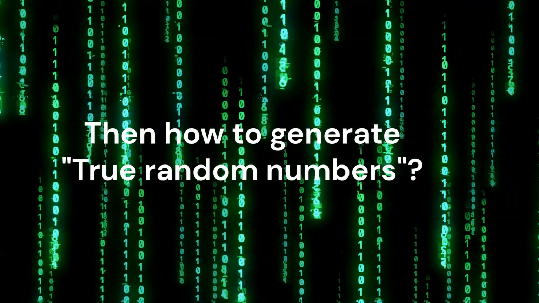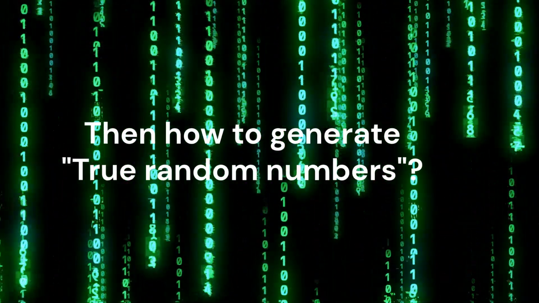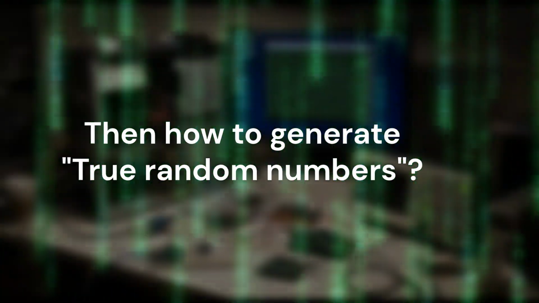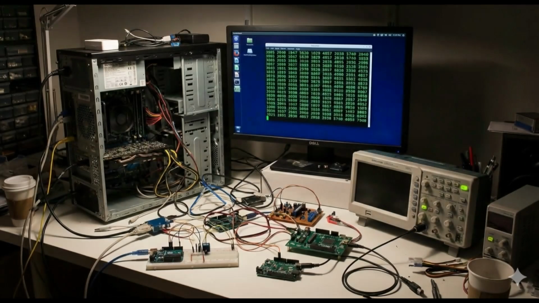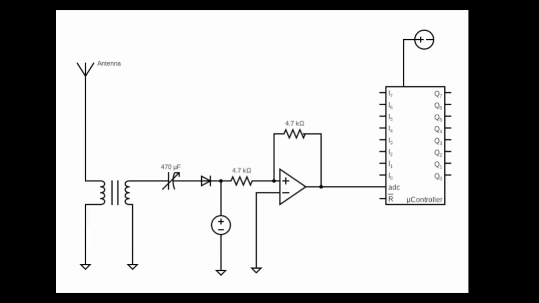Then how do we generate true random numbers? Well, a combination of software and hardware can be used to generate realistic random numbers. Fortunately, nature generates random noise, and this noise is analog in nature. Therefore, we can grab this noise through some system and convert it into a digital equivalent of noise or numbers.